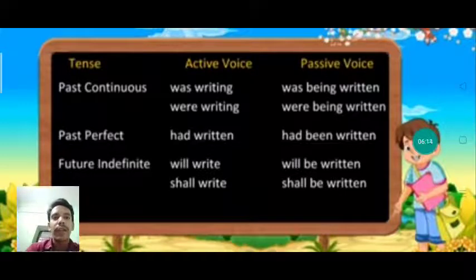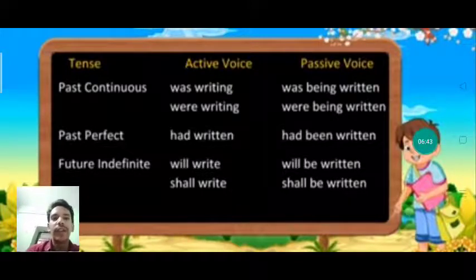Now talking about past continuous tense. In past continuous tense, example was writing or were writing. So it will change into was being written, were being written. Past perfect tense, had written, it will change into had been written. Future indefinite or simple future tense, will write, shall write. It will change into will be written, shall be written.